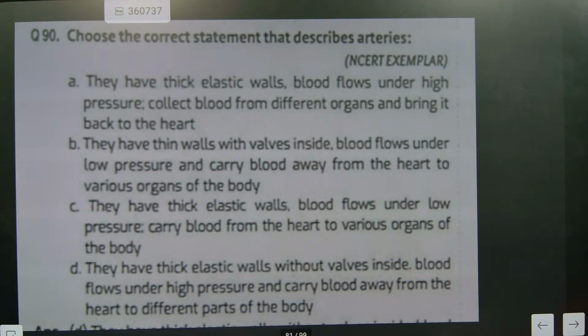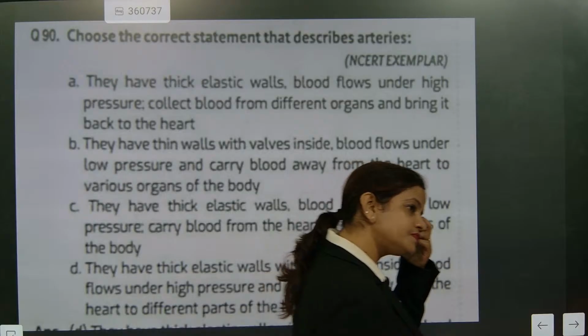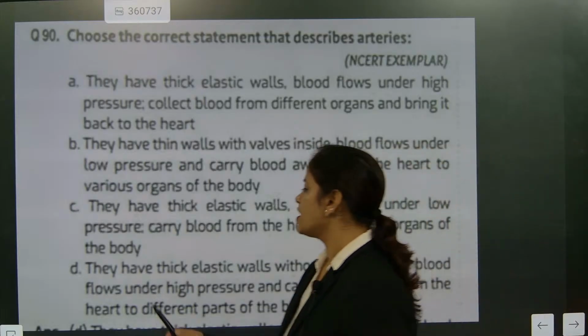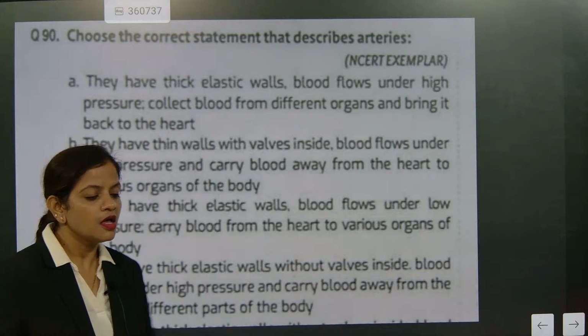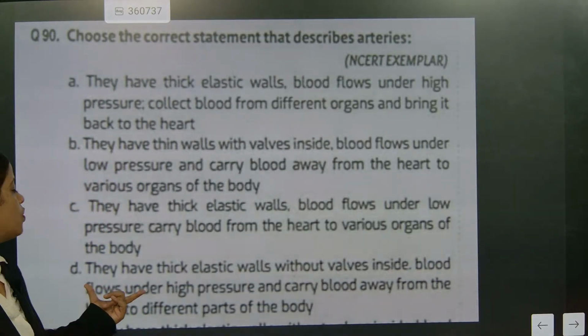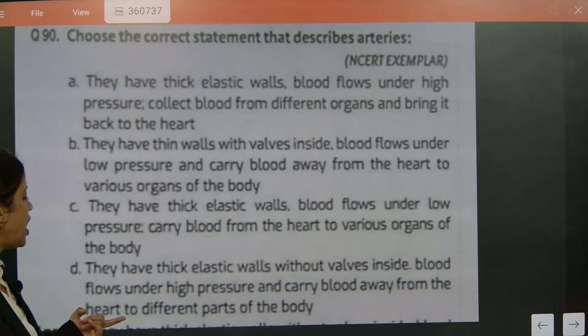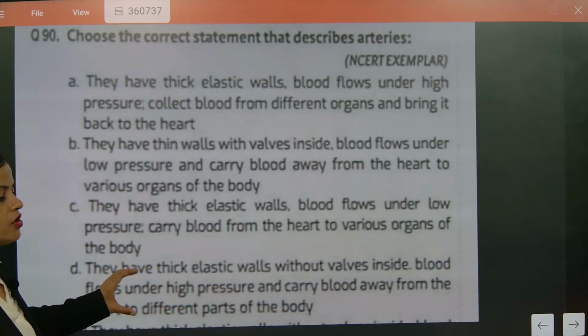Choose the correct statement that describes arteries. So you need to remember this part. They have thick elastic walls without valves. Understood? And the flow is under high pressure, and they carry blood away from the heart to different body parts. So these are the most important parts for arteries.